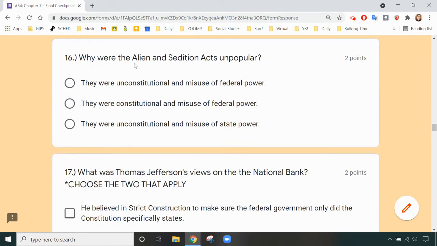Number 16. Why were the Alien and Sedition Acts unpopular? They were unconstitutional and a misuse of federal power. They were constitutional and a misuse of federal power. They were unconstitutional and a misuse of state power.